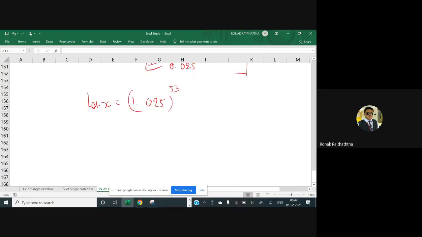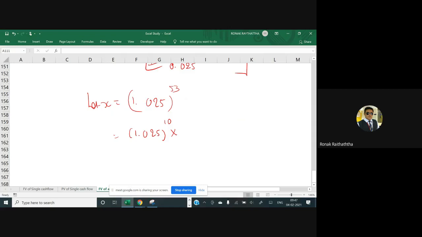Now 53 would be how much? See, I told you that you can add the powers. So you can write it like 10, 5 times, and then 3 once. So I can write it like 1.025 raised to 10. You will be doing the same for 5 more times. So there would be a 50 power, but still 3 would be remaining.